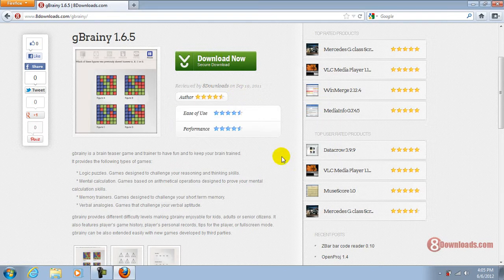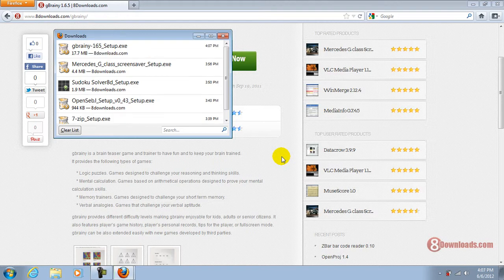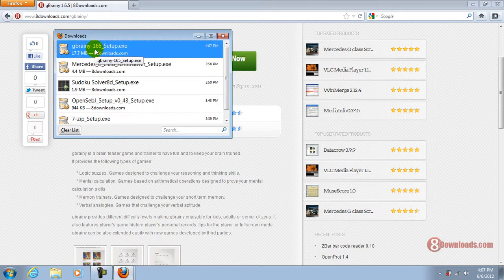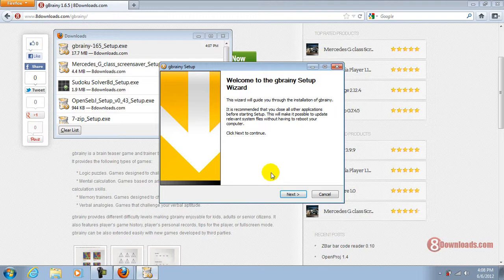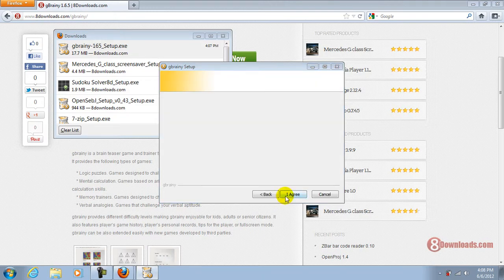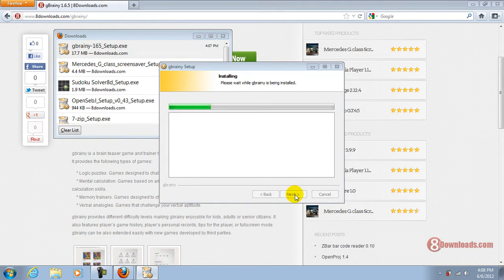Save the file and install the file. Once your download is complete, all you have to do is just double click on the installation file. And of course, all you have to do is just click on next, I agree, install, and let's wait for the setup to finish the whole process.